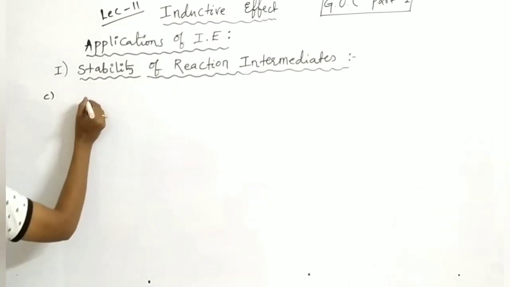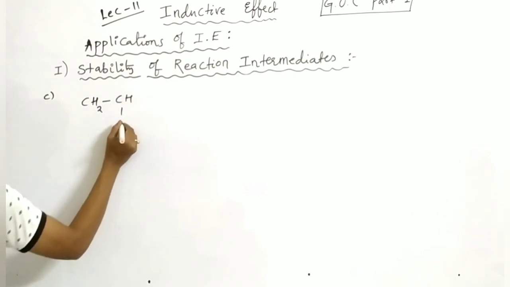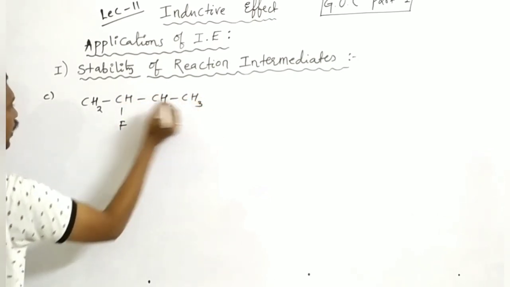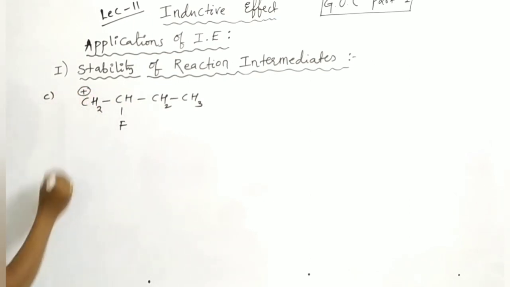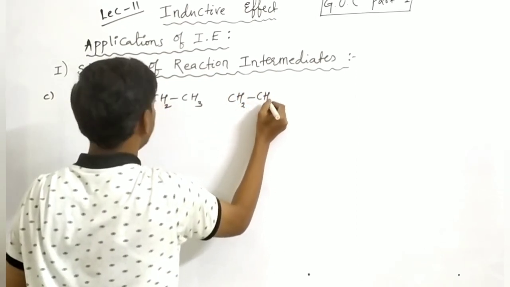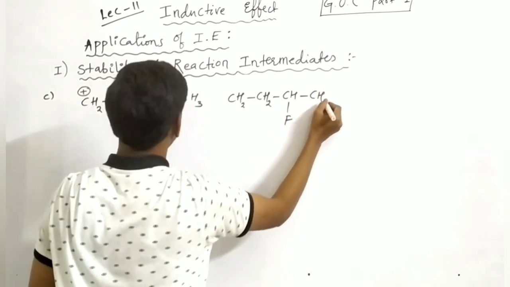Here the third example is CH2CHF CH2CH3 with the carbocation carbon, and here CH2CH2CHF CH3.